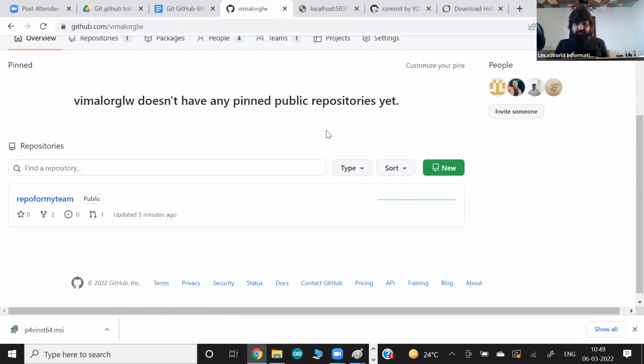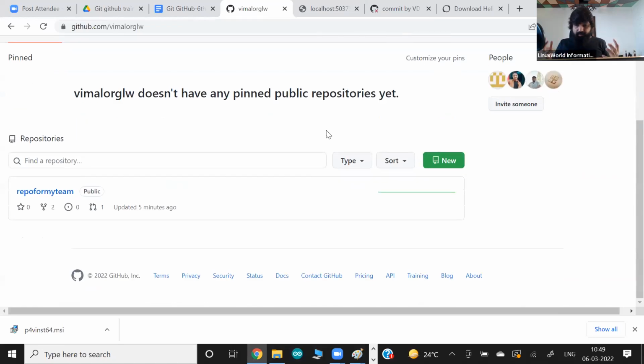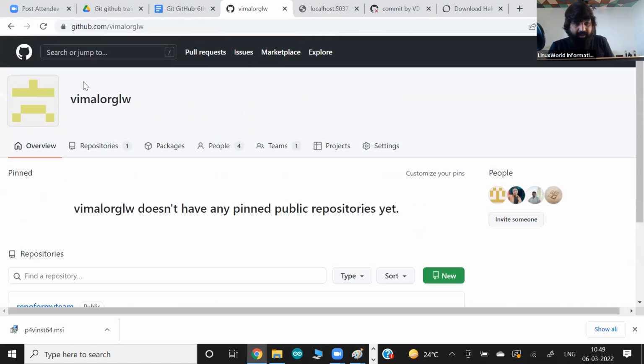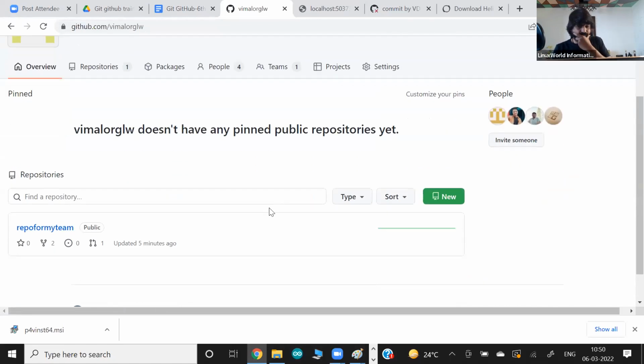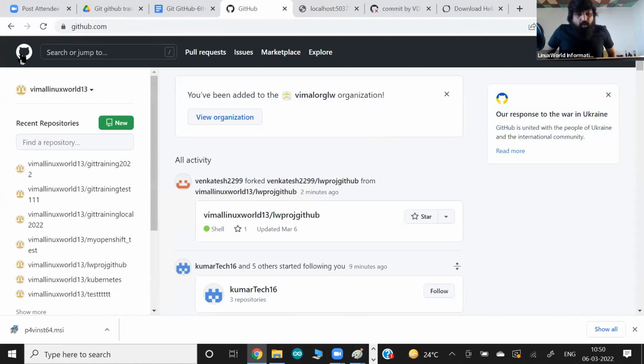I'm not showing you multiple practicals here, but it's pretty straightforward. Just try, work with your friends, with your group, your team members, colleagues. Try some dummy projects, a dummy organization here, and try these facilities. Very straightforward, just click and you can achieve it. So one quick piece of information: an organization is to organize the project, the team, and the people who work together. That's the whole idea. So let's go back to my main account where we were working.